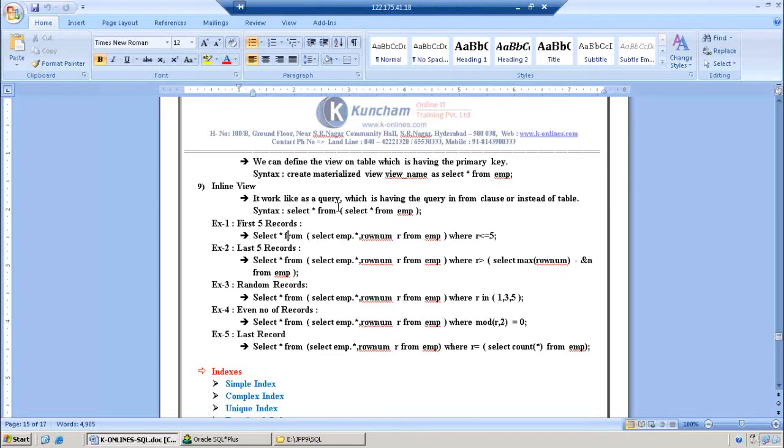Instead of the table, I want to write a query. That is nothing but an inline view. Very simple.